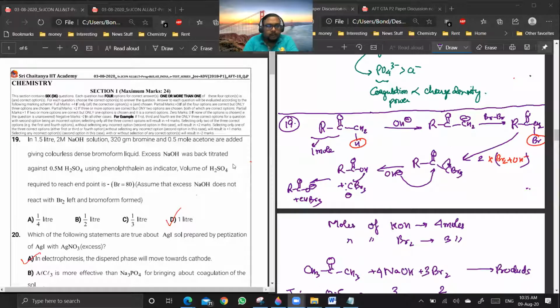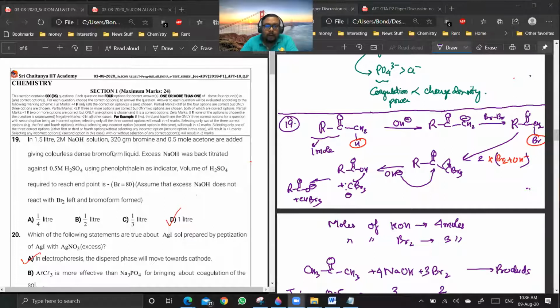Question number 19. The question is that you have 1.5 liters of 2 molar NaOH, 320 grams of bromine, and 0.5 mole of acetone.